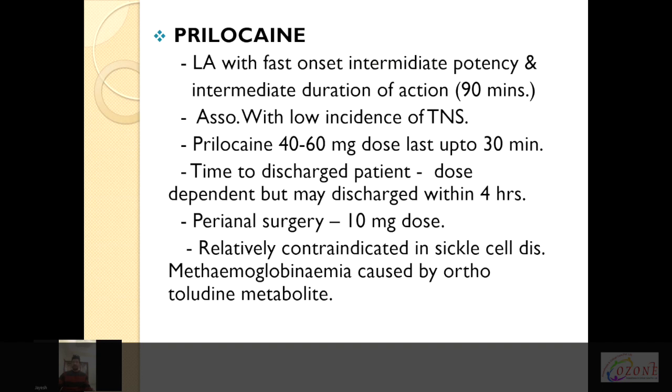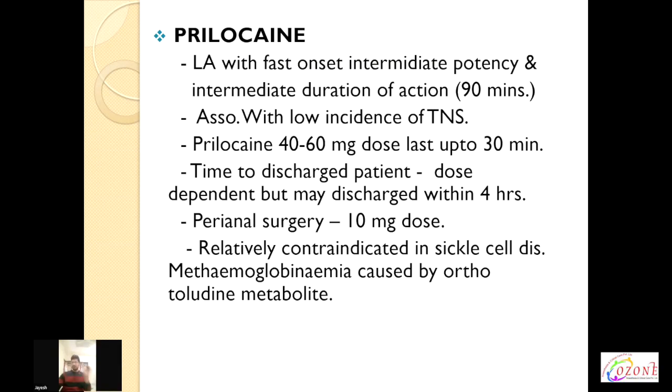Prilocaine is a local anesthetic with fast onset, intermediate potency, and intermediate duration of action, approximately 90 minutes. It is associated with low incidence of transient neurological syndrome. Prilocaine at a dose of 40 to 60 milligram lasts up to 90 minutes. Time to discharge is dose dependent, but the patient may be discharged within 4 hours. For perineal surgeries, we use a low dose of 10 milligram. Relatively, it is contraindicated in sickle cell disease because of methemoglobinemia caused by the orthotoluidine metabolite of prilocaine.